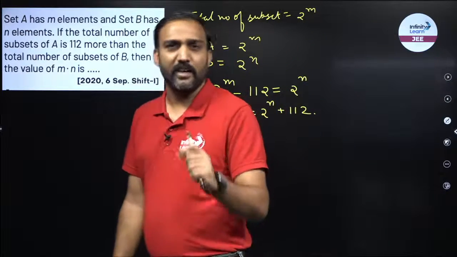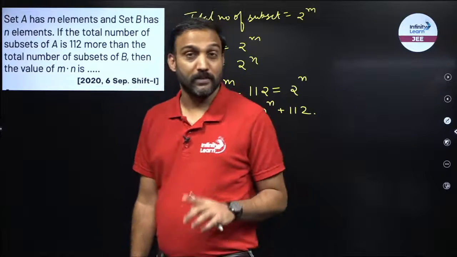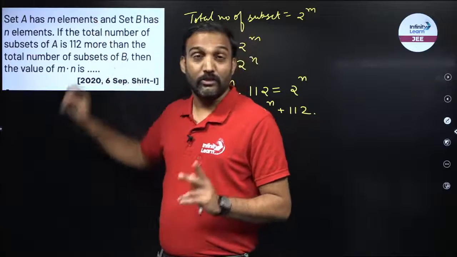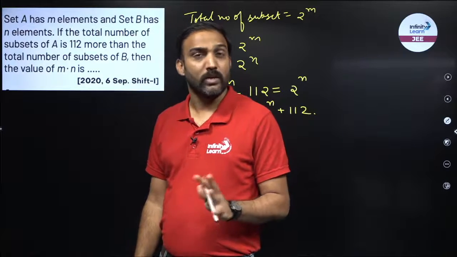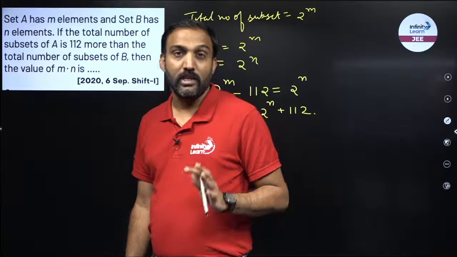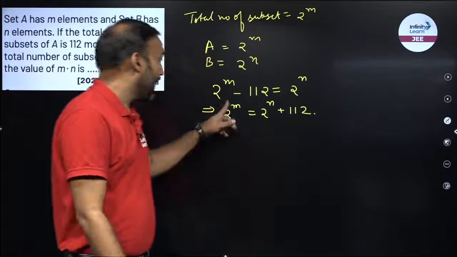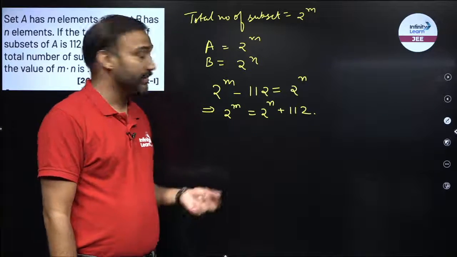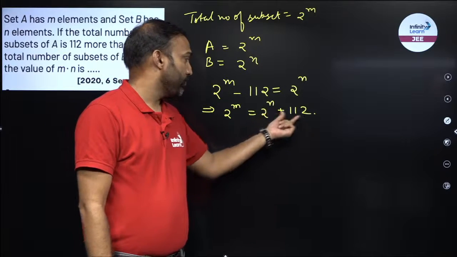But there is one extra condition which I know. m and n cannot be real numbers. They are natural numbers because they are the number of elements. So the number of elements cannot be 1.1, root 3, root 7, 1 by 2. No, they will be 1, 2, 3, 4, 5, 6. So the extra condition that I have here is that m and n are natural numbers. If m and n are natural numbers, this would be a power of 2 and this would be a power of 2. Now a power of 2 plus 112.